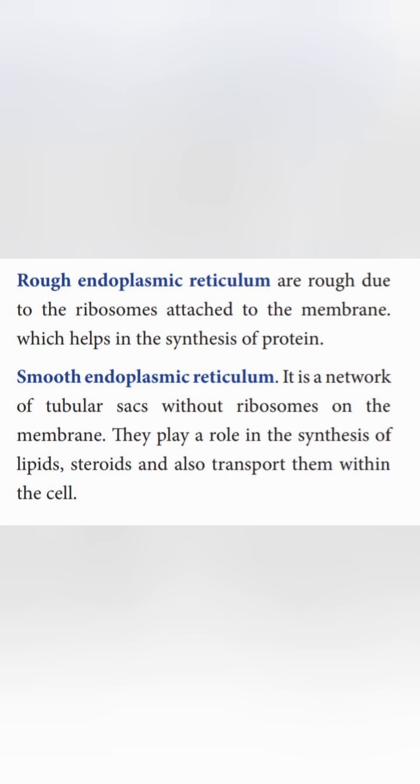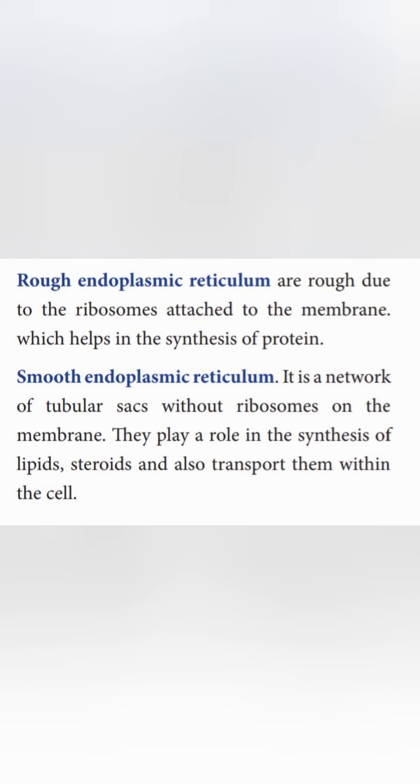Next, smooth endoplasmic reticulum. It is a network of tubular sacs without ribosomes on the membrane, so it is called smooth endoplasmic reticulum. They play a role in the synthesis of lipids and steroids, and also transport them within the cell.